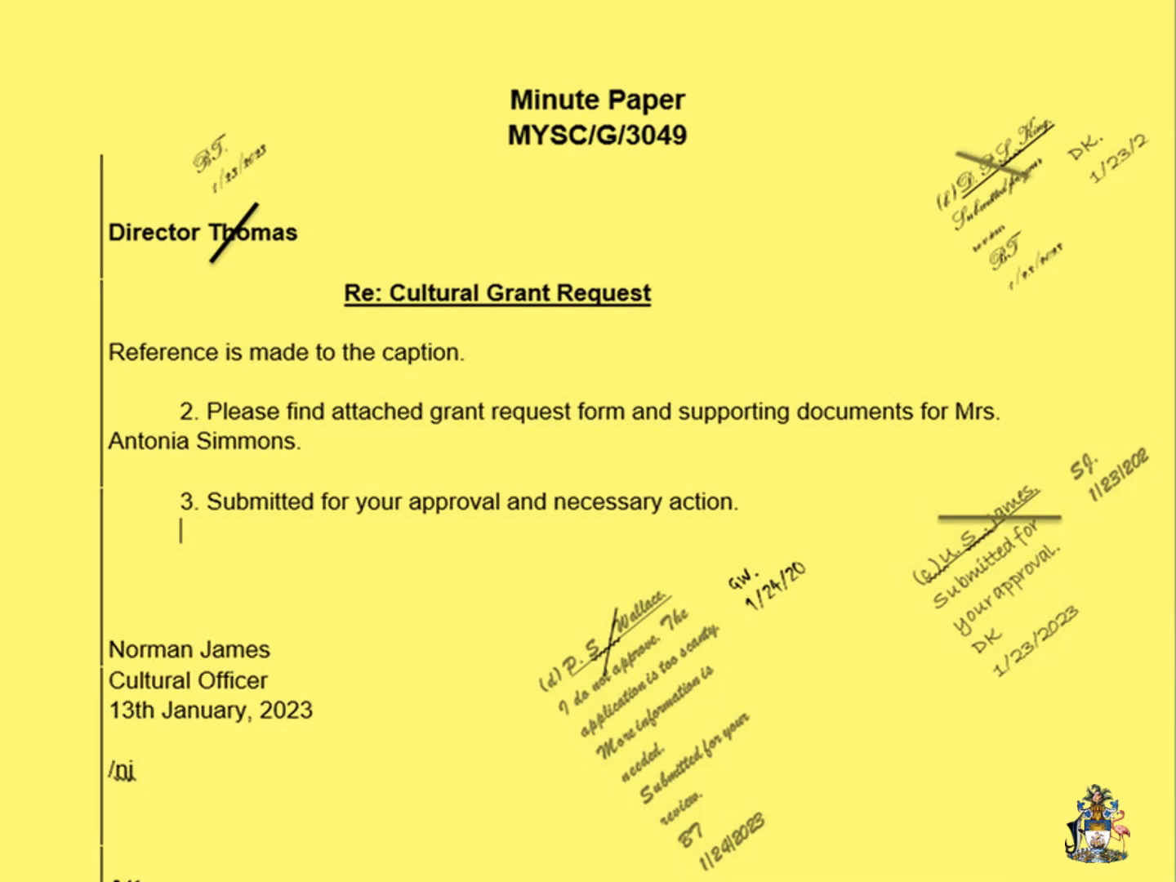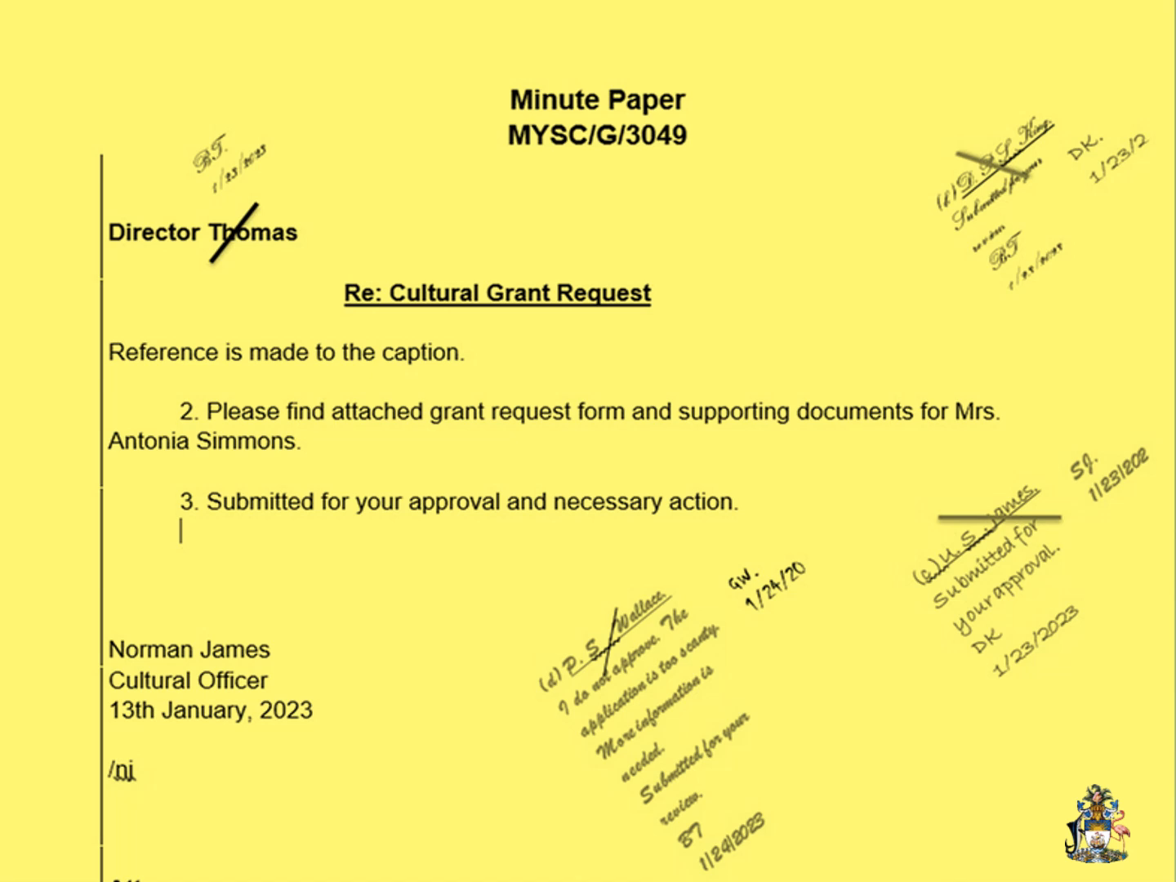Now let's look at an example of what happens when the minute paper is circulated. The first person receiving this particular minute paper is Director Thomas. When Director Thomas receives the minute paper, Director Thomas will strike through his name, initial, and date to indicate when he received the minute paper.